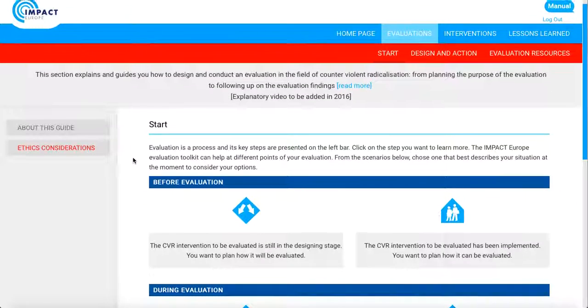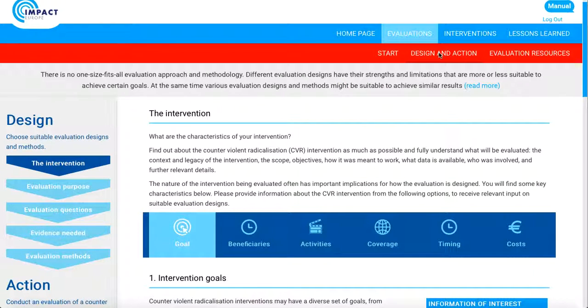Let's navigate to the Design and Action feature. The Design and Action feature of the evaluation tool details the process of designing and implementing an evaluation that is appropriate for your intervention and your organization. The sidebar on the left-hand side of the screen outlines the steps of evaluation design and implementation. You can click through each one of these steps, which will in turn provide you with organized information about important considerations for each step.